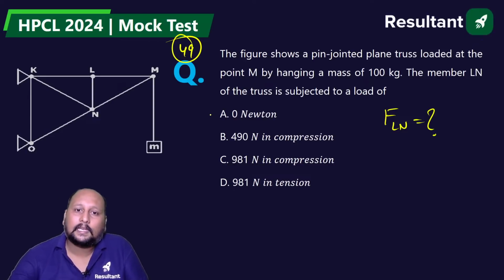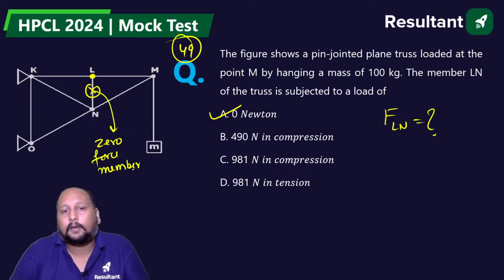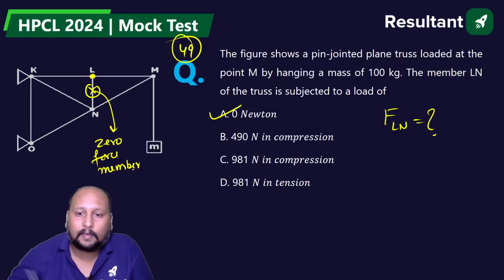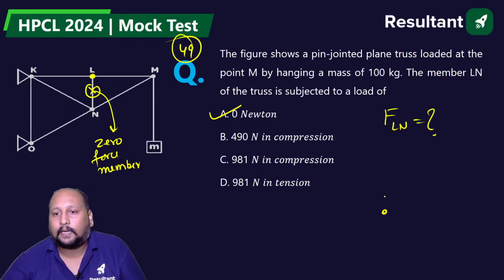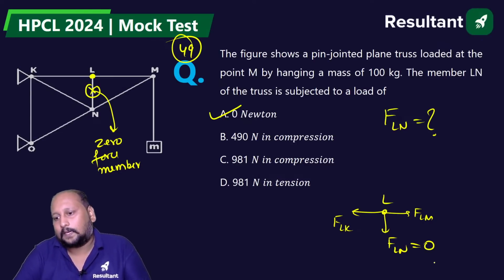Very good. Option A is a correct answer, because if I say the point L here, it is a zero force member. LN is a zero force member. If we try the free body diagram at L, we're having FLK, FLM, and FLN. So this is straight away equal to 0.